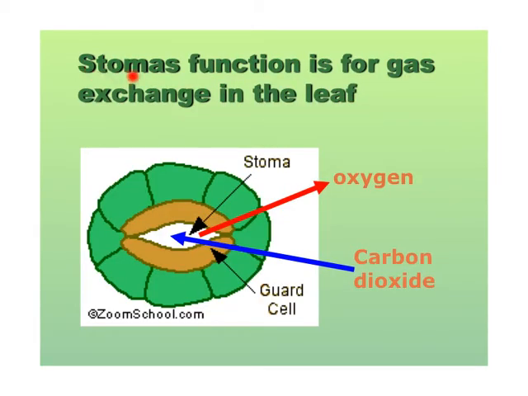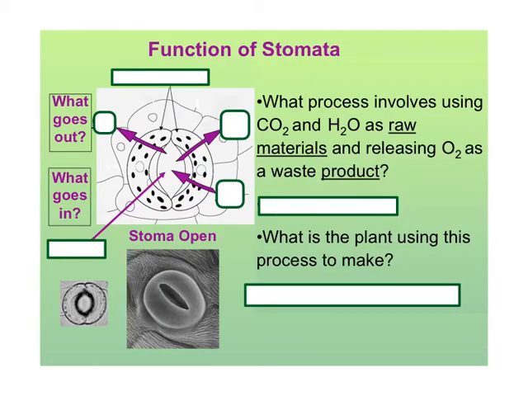So remember that stoma or stomata is for gas exchange, and the gases are the oxygen and carbon dioxide. So the carbon dioxide goes in to help through the process of photosynthesis, and it releases the oxygen as the waste of photosynthesis. Here's the stoma, that's the opening, and here are the guard cells that control the opening and closing of the stoma. Here we're going to look at the function of the stomata. The stomata is the plural for stoma. So when you look at all the stoma, it's stomata. Here we're looking at one stoma.